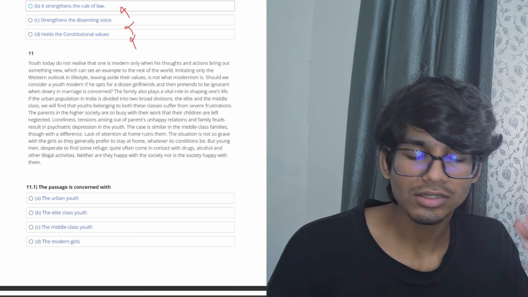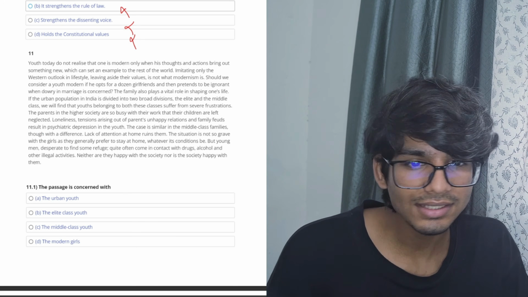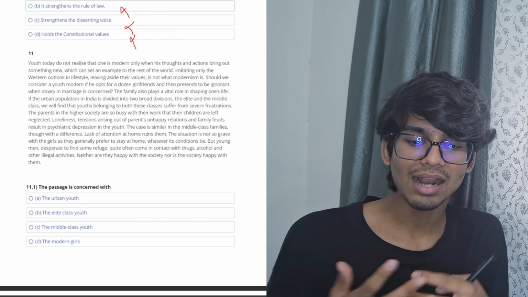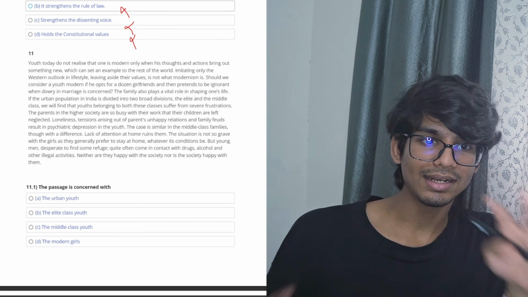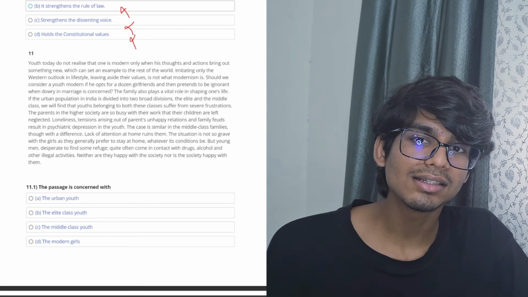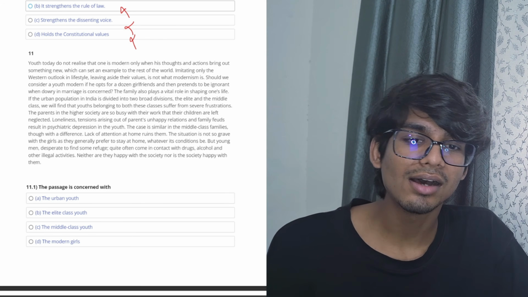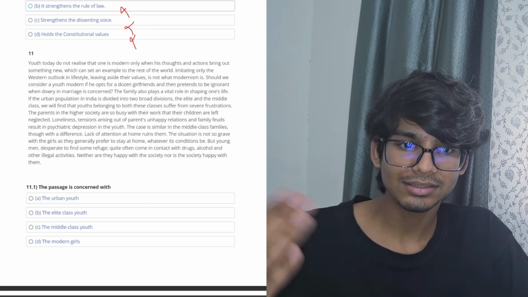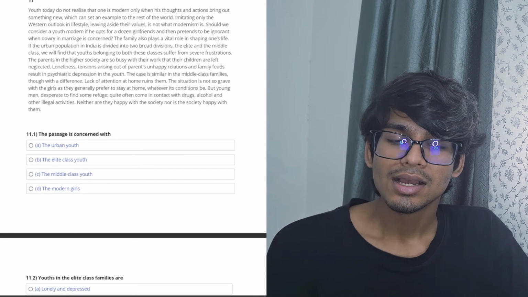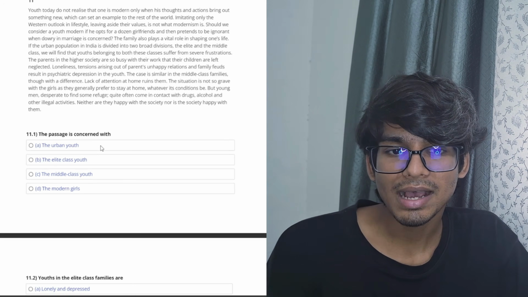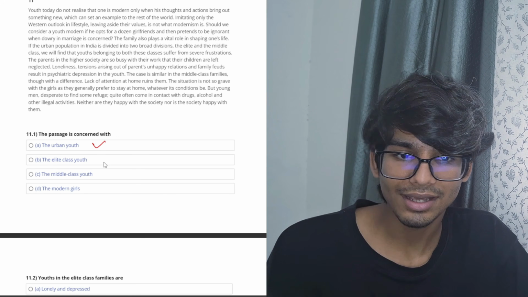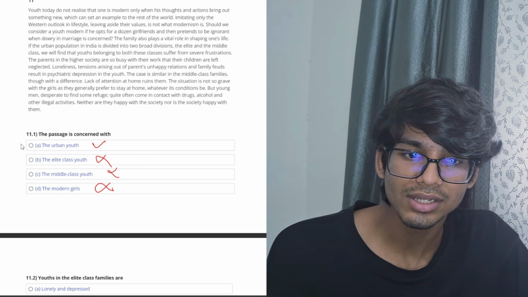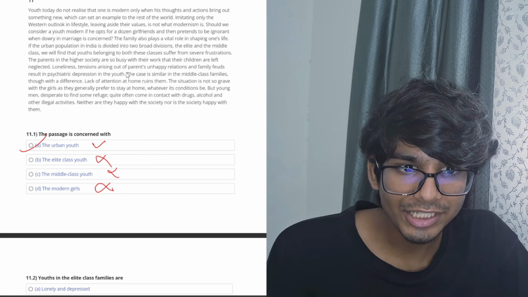The 11th passage talks about how modernizing is something creating exemplary, and it targets the middle class and the high class urban youth in its entirety in the passage, and it tells how the elite people are depressed and lonely, and that's how it shapes. Going to the first question, the passage is concerned with the urban youth. Yeah, as I told, not just the elite, not just the middle class, not just the girls, the urban youth, because they've mentioned both of them here.